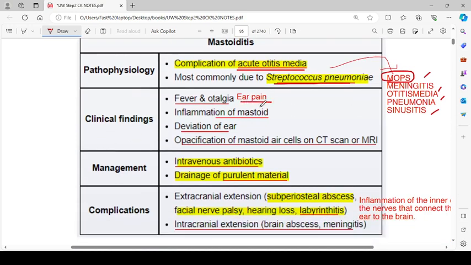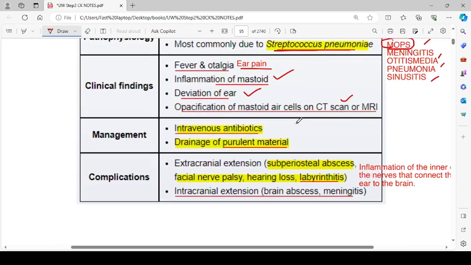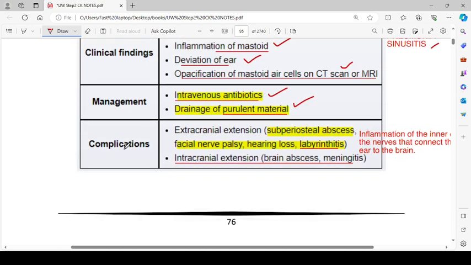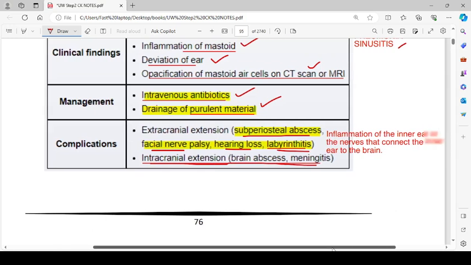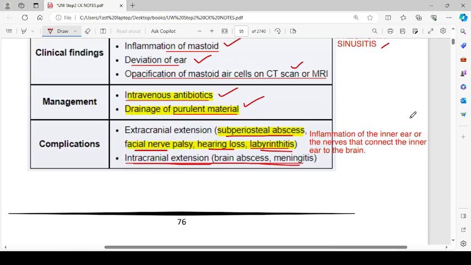Otalgia means ear pain, inflammation of the mastoid, deviation of the ear, opacification of the mastoid air cells on CT scan or MRI. Management: intravenous antibiotics, drainage of the purulent material. Complications: extracranial extension, that is subperiosteal abscess, facial nerve palsy, hearing loss and labyrinthitis, intracranial extension, brain abscess and meningitis, inflammation of the inner ear or the nerves that connect the inner ear to the brain.